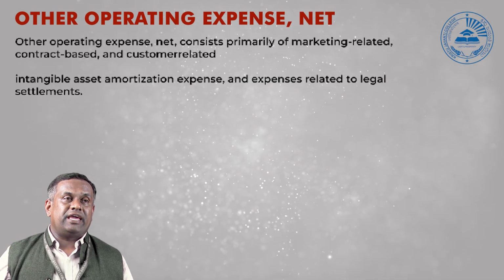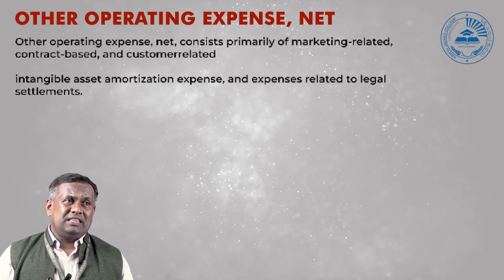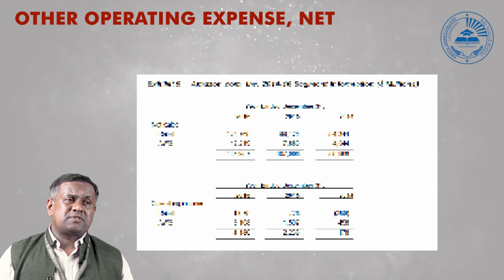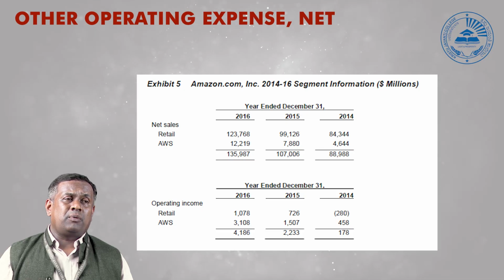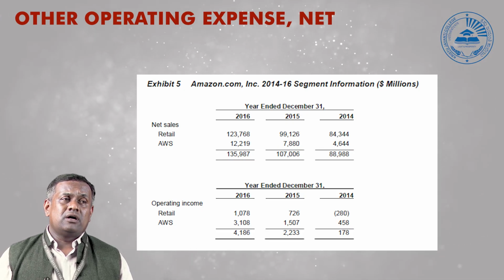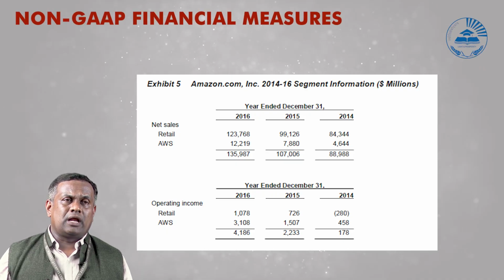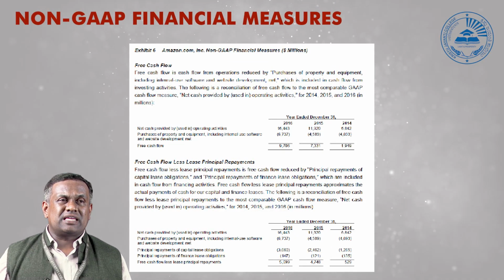This is the end of the case. Here are the net sales, the retail, the Amazon Web Services, and the operating income through the retail sales or the web services. So these are the many things we have for our Amazon. This is the case study.